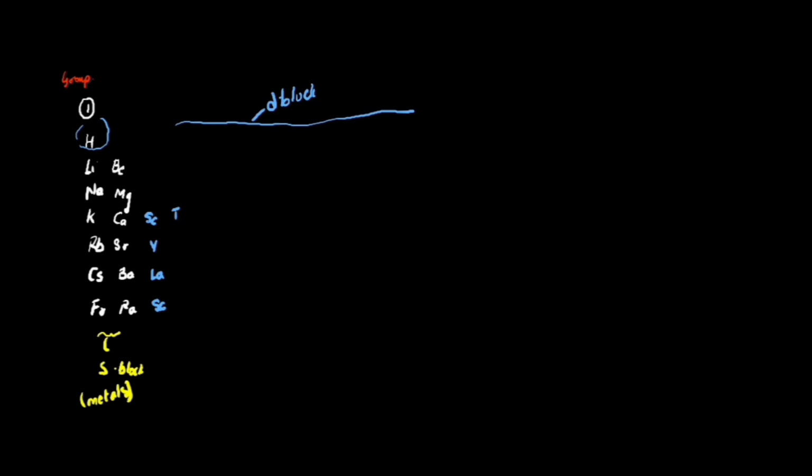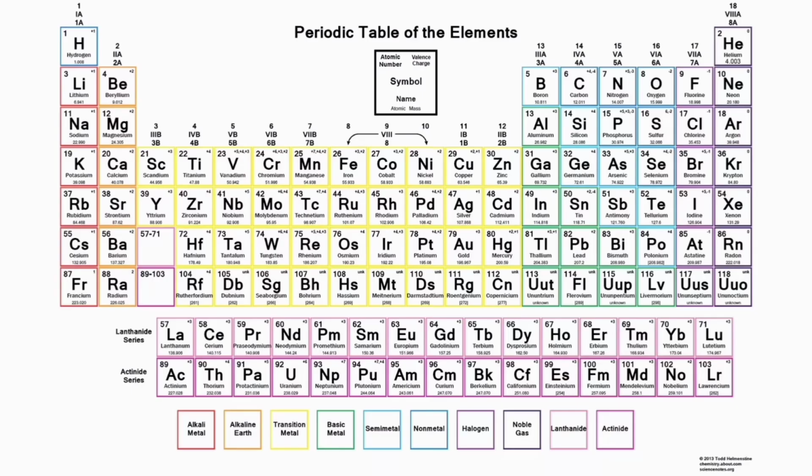Next, you have scandium, yttrium, lanthanum, actinium, titanium, zirconium, hafnium, vanadium, niobium, tantalum, chromium, molybdenum, tungsten, manganese, technetium, rhenium, iron, ruthenium, osmium, cobalt, rhodium, iridium, nickel, palladium, platinum, copper, silver, gold.